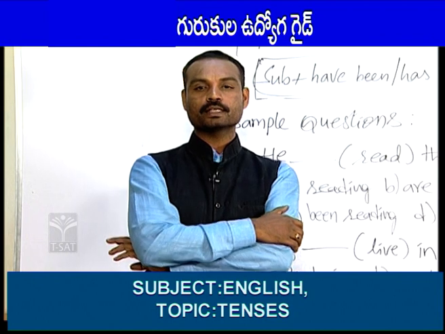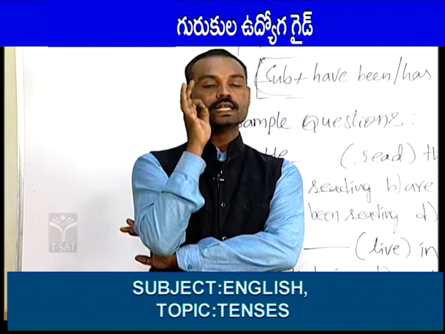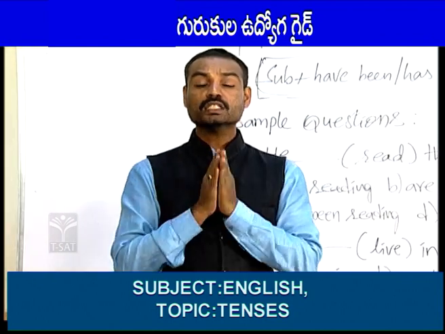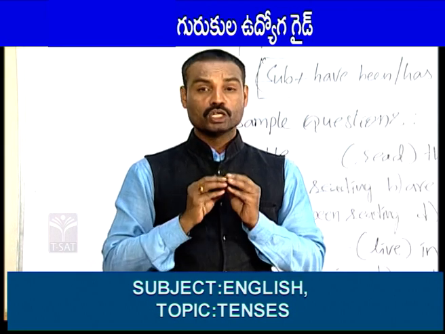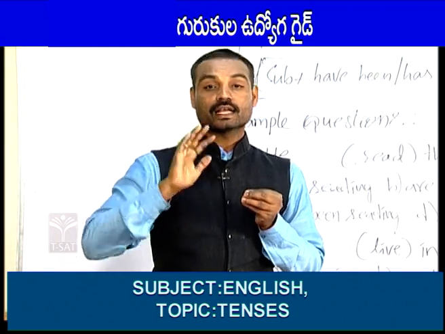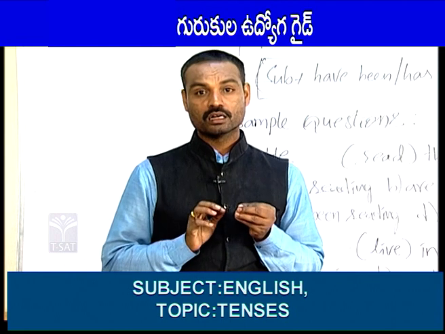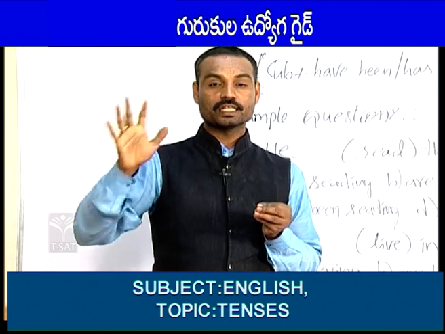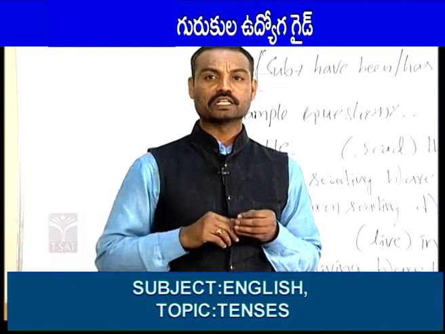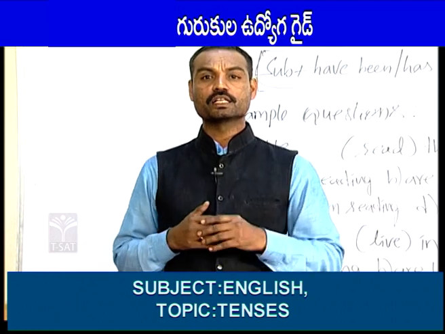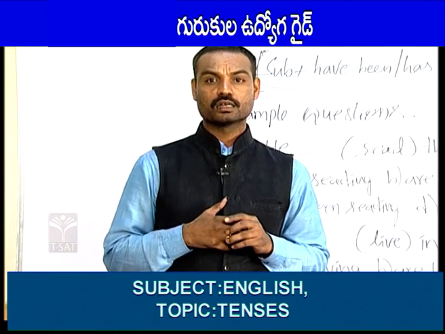So, among the 12 tenses, the first tense is simple present tense. Simple present tense is used to tell habitual actions. Examples are: I write a diary every day, I meet my friends regularly, I take milk every day, she does yoga every day.